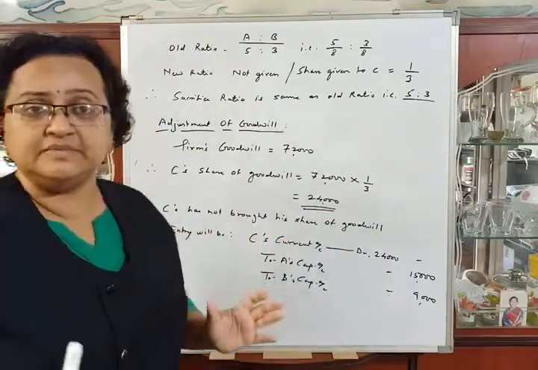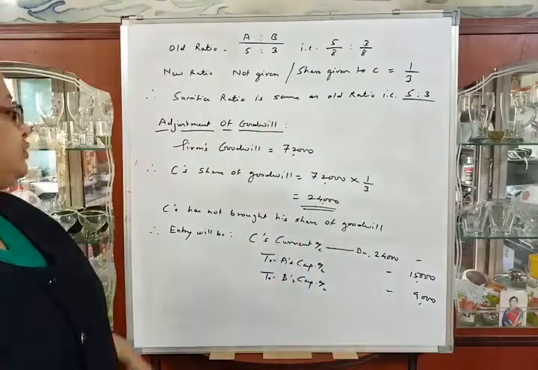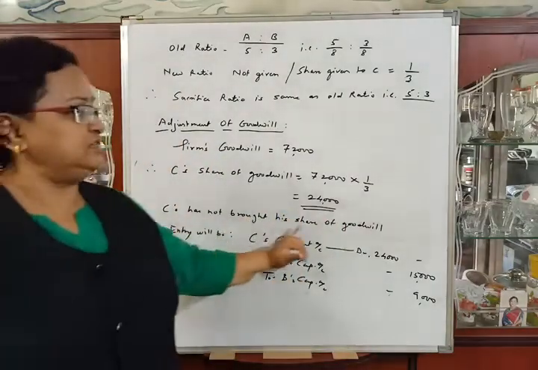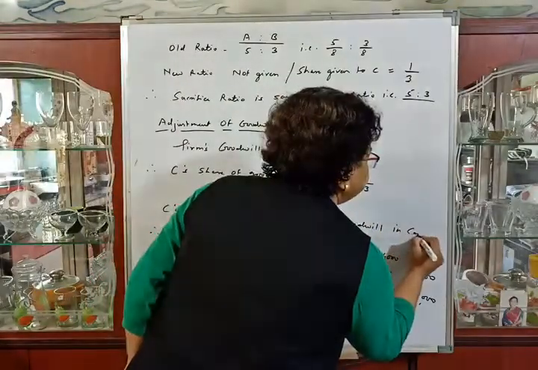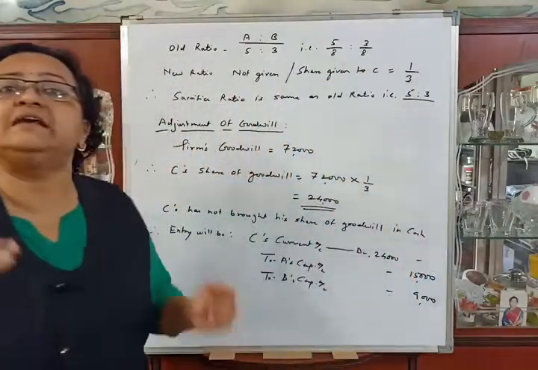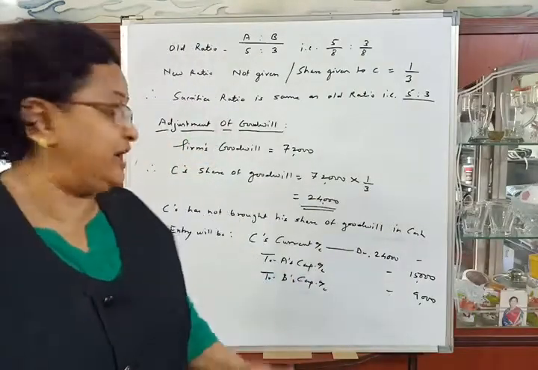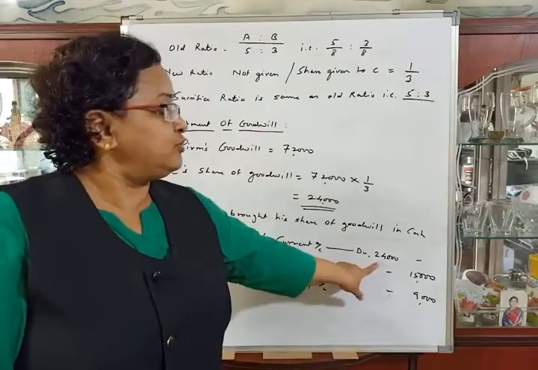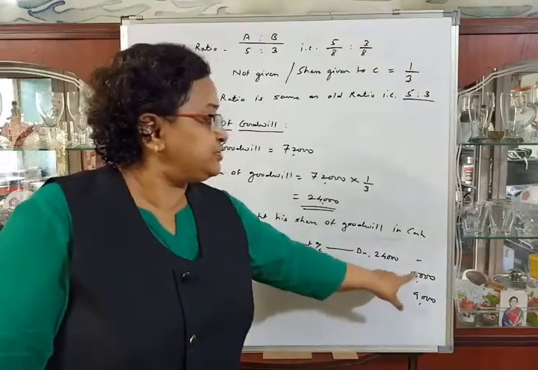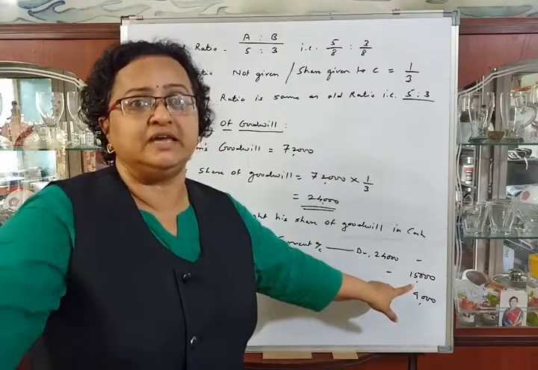In this problem, C is not bringing any cash for goodwill premium. Therefore, as C has not brought his share of goodwill in cash, we have to pass the adjustment entry, that is C's current account debit to A's capital account and to B's capital account. C's share of goodwill 24,000 is distributed between the partners in their sacrifice ratio, that is 5:3.